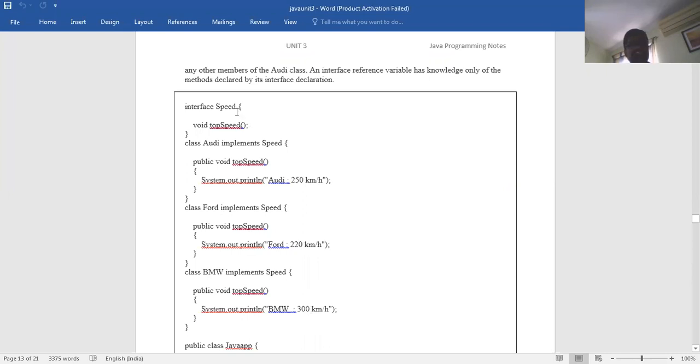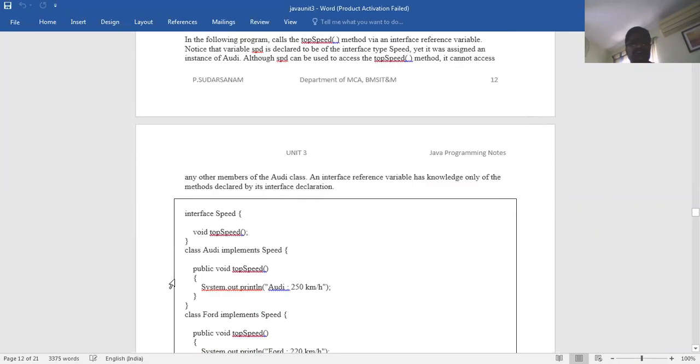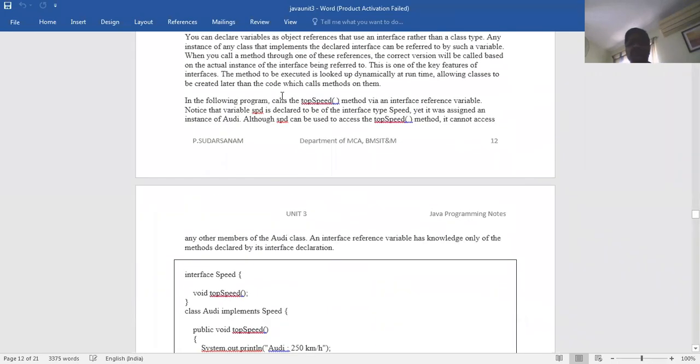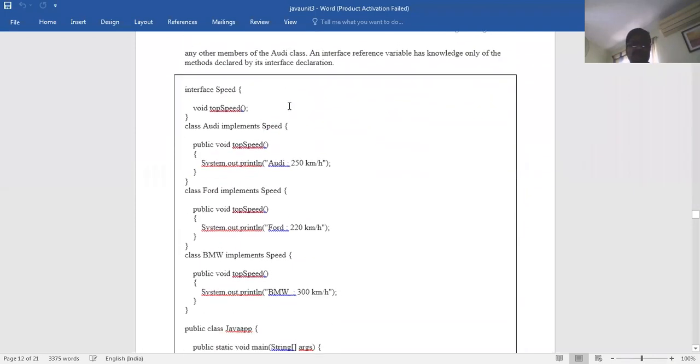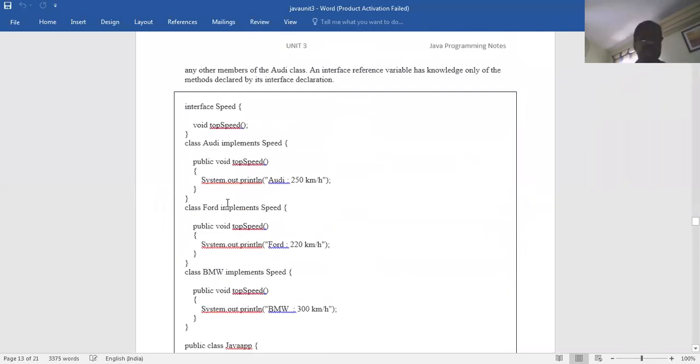So using the interface only, with the same method name, public void topSpeed, public void topSpeed. That is also interface references, and it can be taken like this. Whatever I have told here, this explanation is here. You can see it. Now let us run this program. Public static void main. Are you getting what I'm saying here?